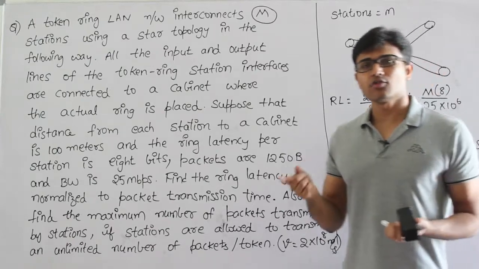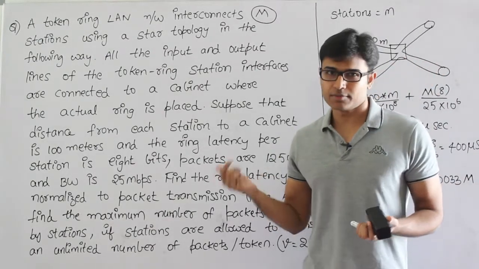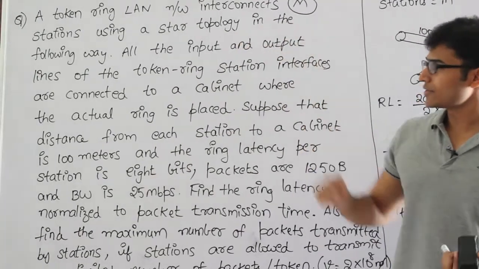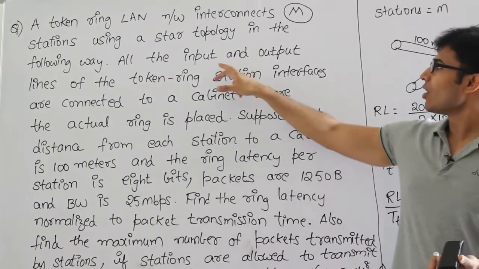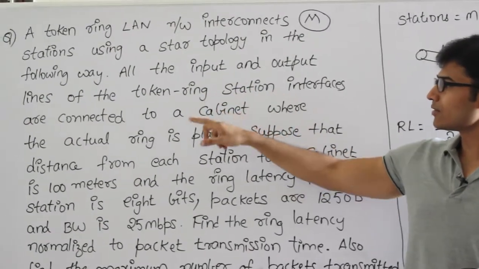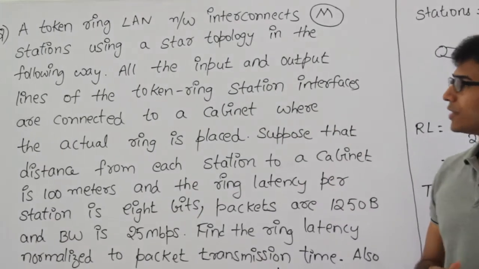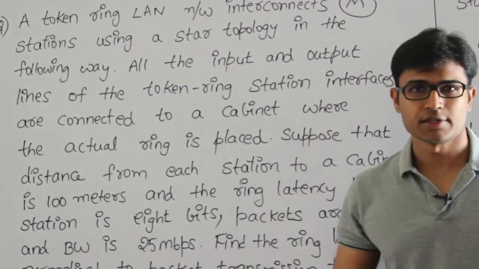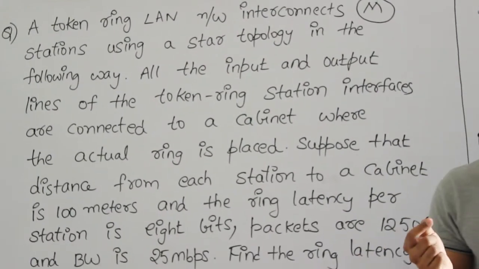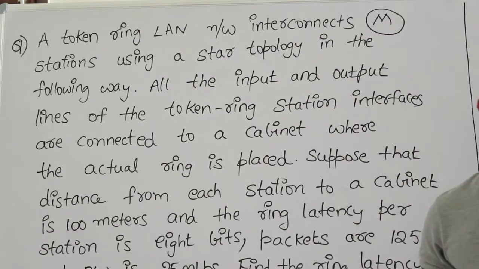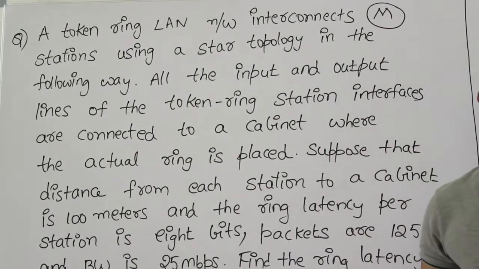So how star topology could be used in token ring, I'll explain to you. Just see their explanation in the following way. They are also explaining how they are connecting. All the input and output lines of the token ring station interfaces are connected to a cabinet, which means every station is going to have an input and an output link, isn't it? The reason is token ring is a half duplex operation. So packets will come into a station on one interface and leave the station on the other interface.